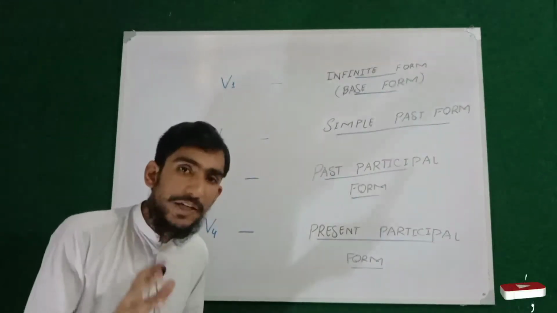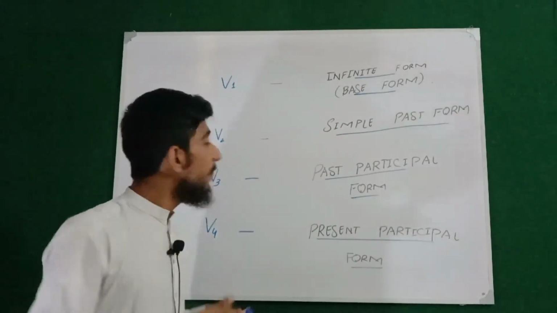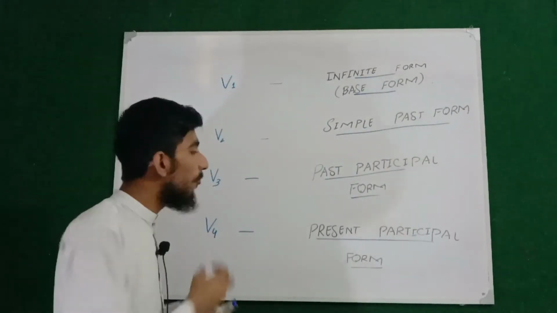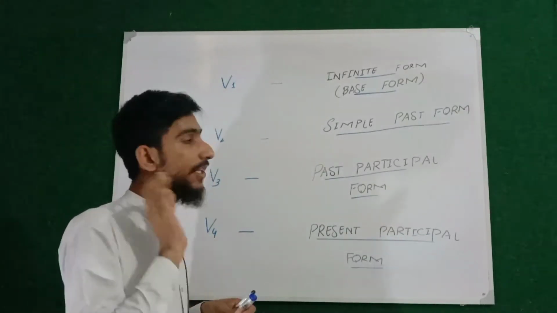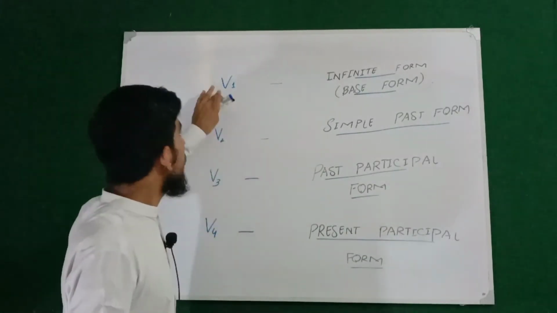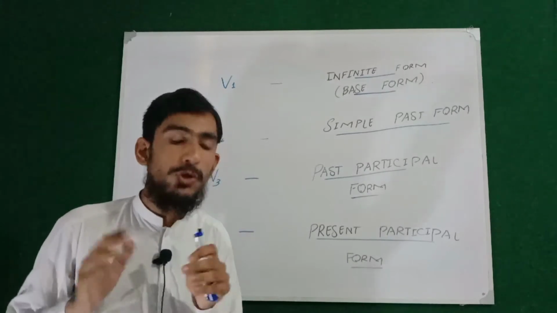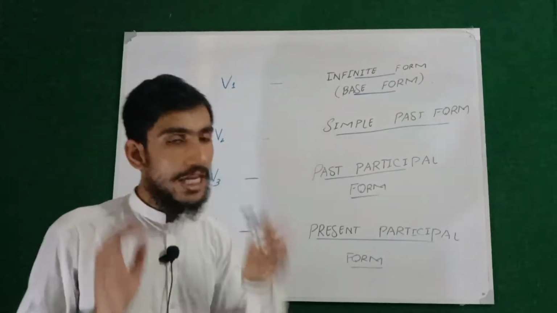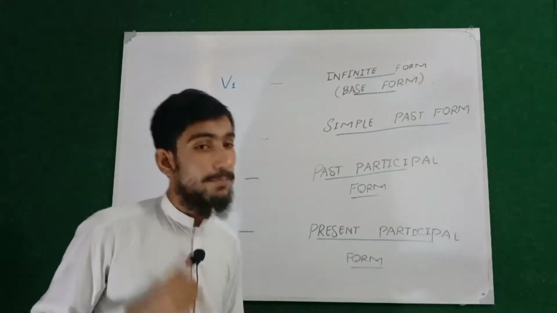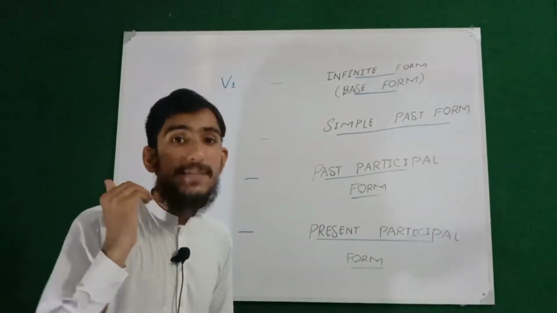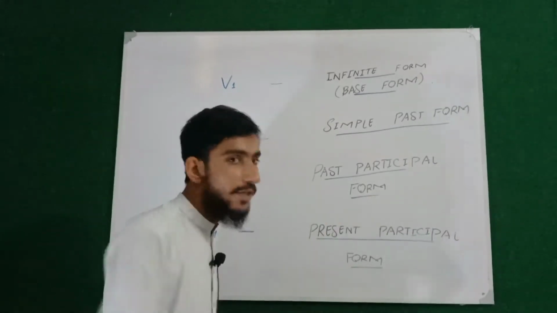So look at that. I'm pretty sure you don't have the concept of what the verb first form is called, what the second form, what the third form, what the fourth form. Now after watching this video, you will have the full concept that the native writers have given them names. These names, verb first form, second form, third form, fourth form, are given by the non-native writers or non-native speakers, but the native writers or native speakers call the verb first form the infinite form or the base form. The verb second form they call the simple past form. The verb third form is called the past participle form, and the fourth form is called the present participle form, and it is also called the continuous form.